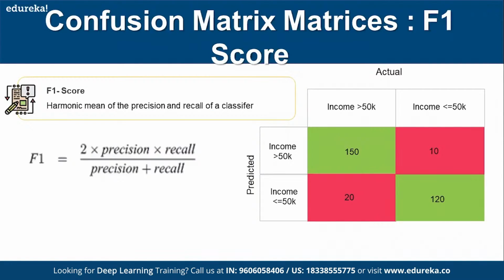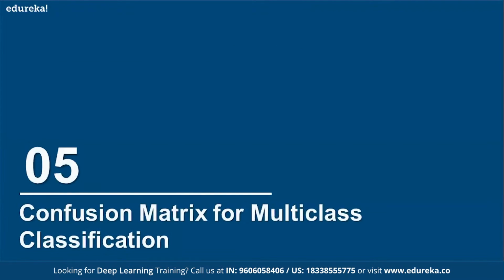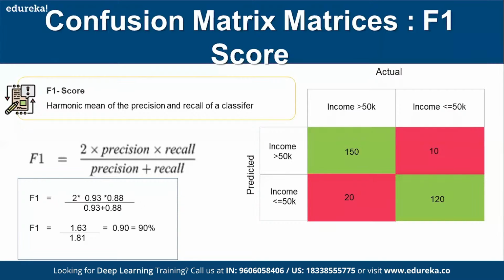Similarly, the F1 score is used to evaluate the overall performance of your classification model. It is nothing but the harmonic mean of precision and recall, if you are from a statistics background. You can see the formula is the harmonic mean formula, just applied to precision and recall. Using all these measures, you take a decision on whether to go for this or not.